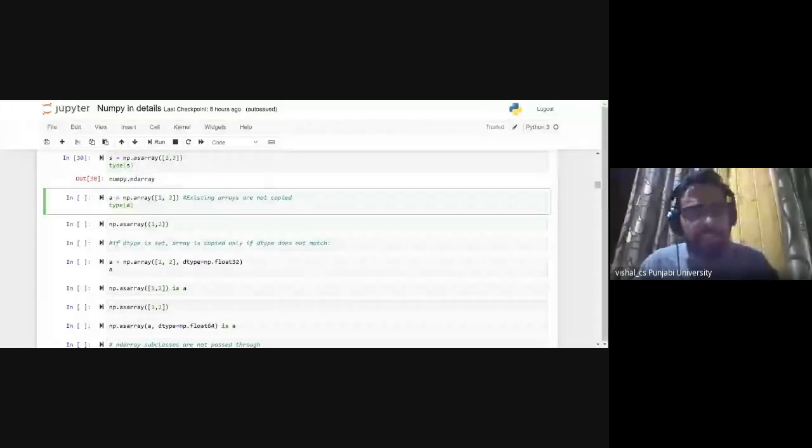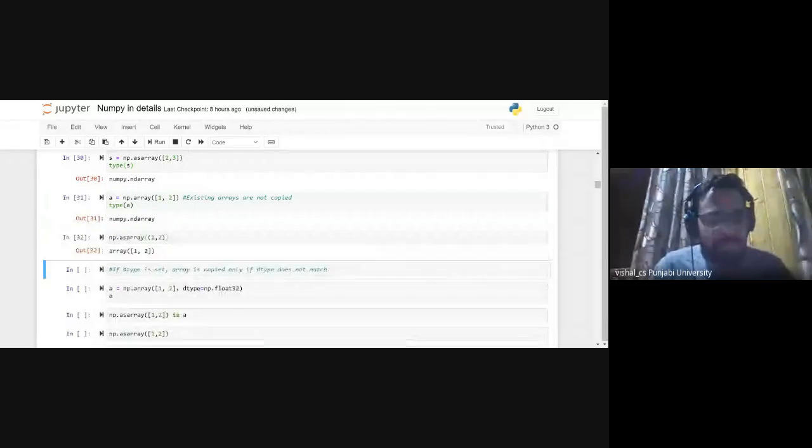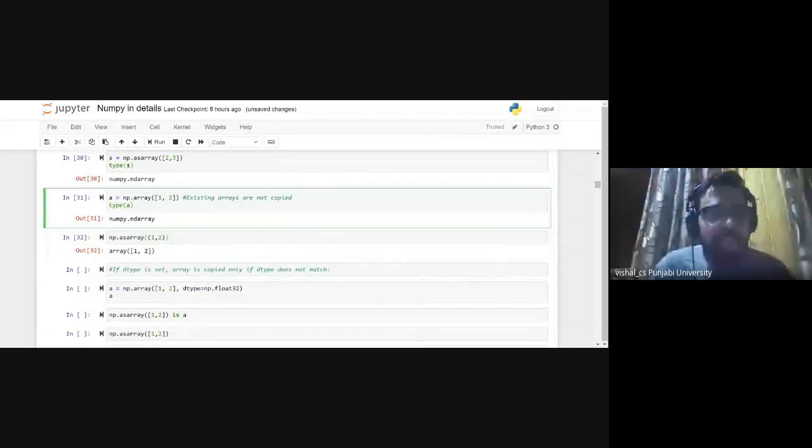Okay, you are saying these existing arrays are not copied. Very simple. See, here within array I am passing a list, and within as array I am passing a tuple. It is converting it into the array also.